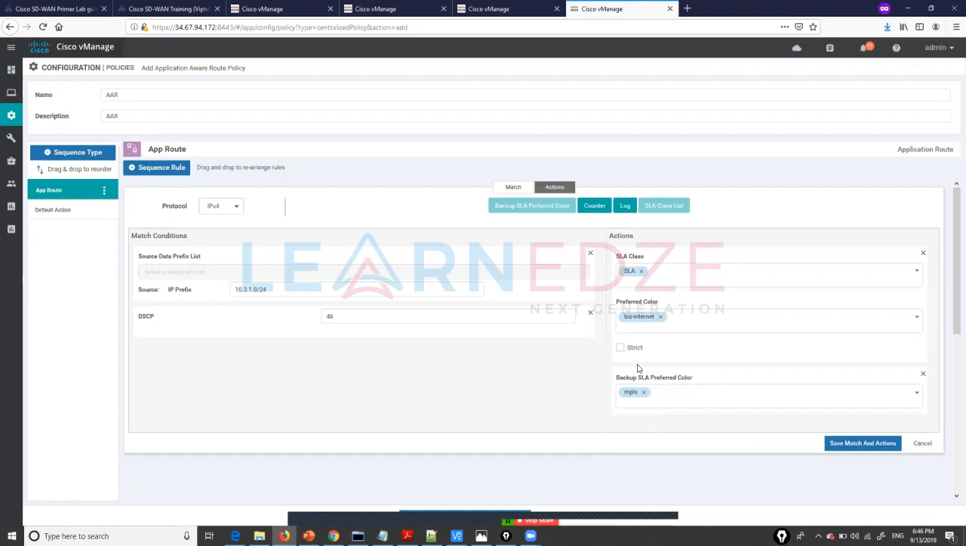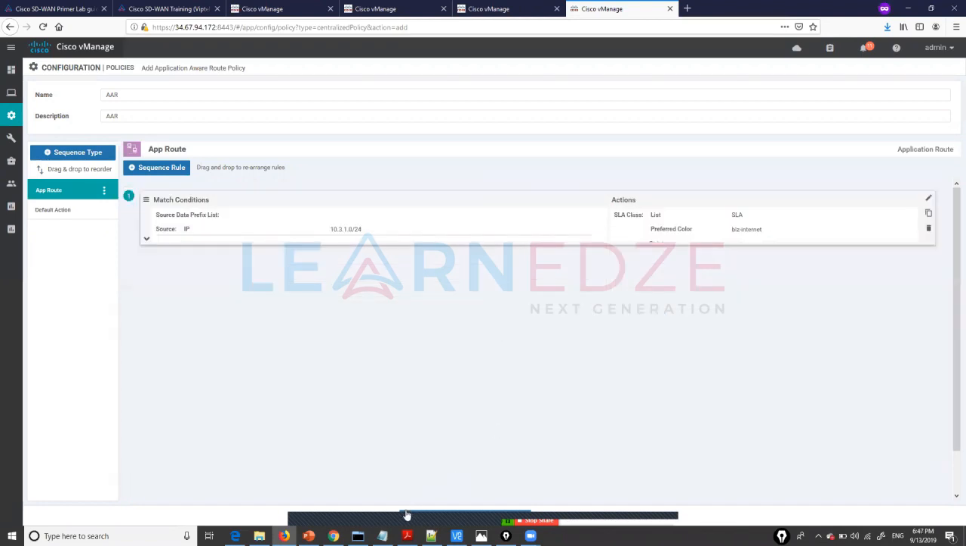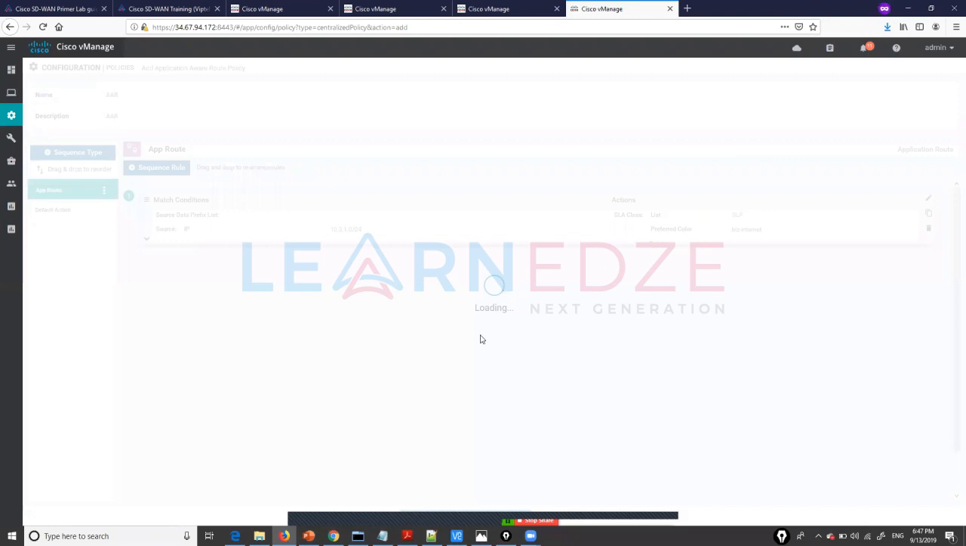You see here there is an option strict. This means if there is no other transport link that is giving us a latency less than 100 millisecond, I will drop the traffic completely instead of load sharing on all the available links. Okay, save this, save the policy.